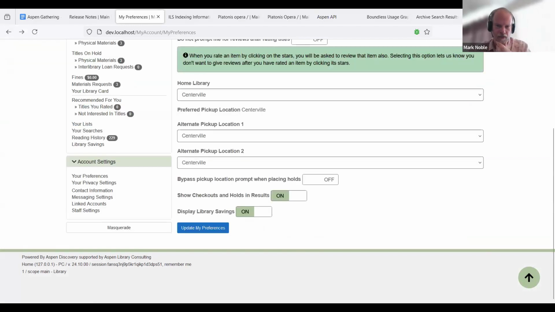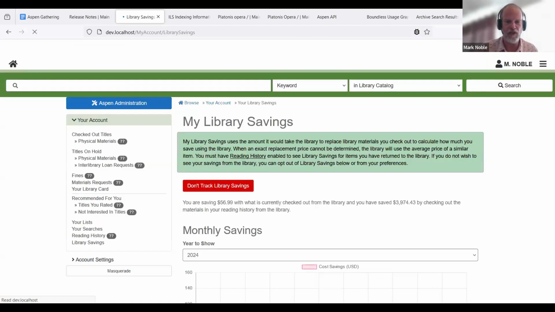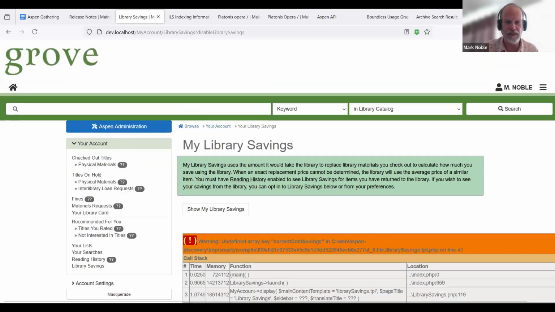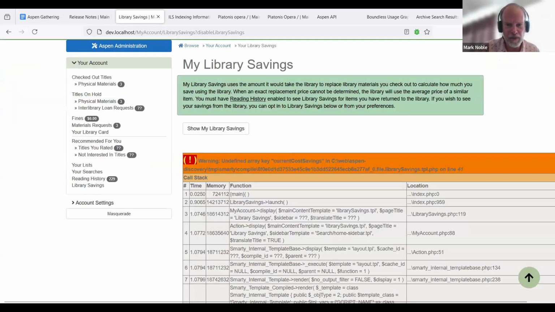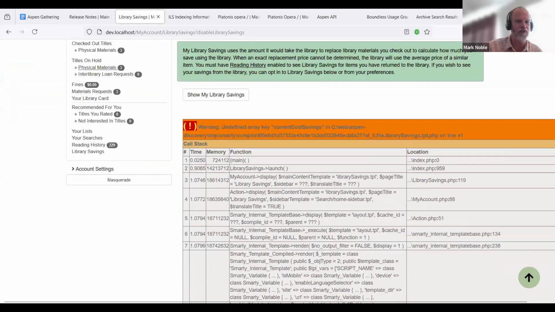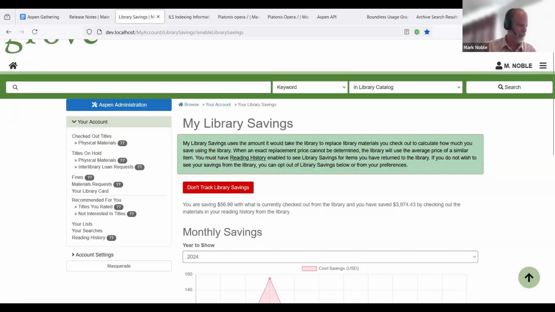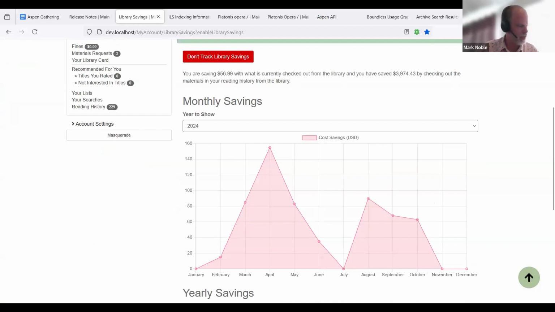Oh, that is related to something else. We'll fix that bug. Here, we'll turn it off. So here, if we say don't track library savings, that will go away. And there's another little thing there that we'll look into. But then when we turn it back on, it'll come back. All right.